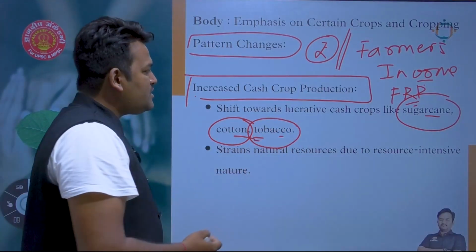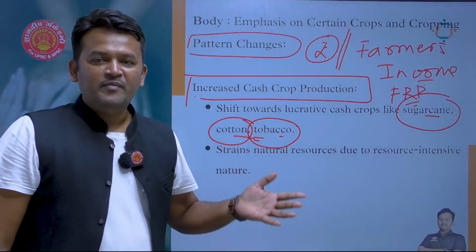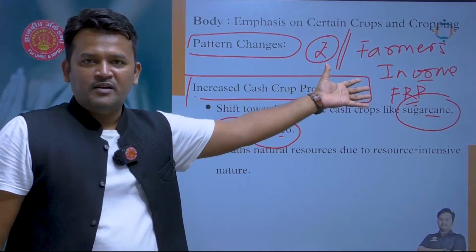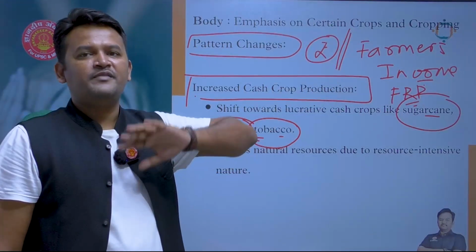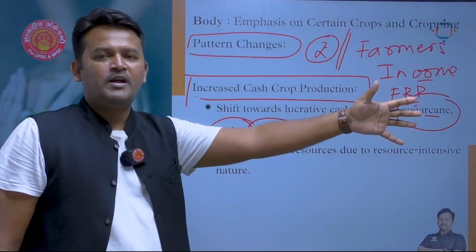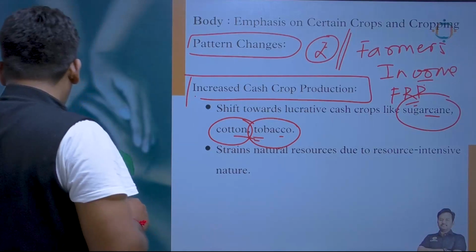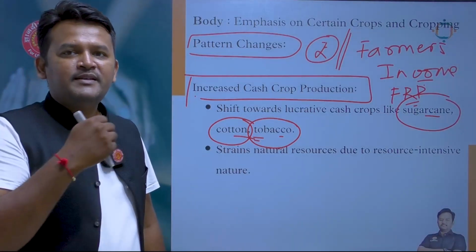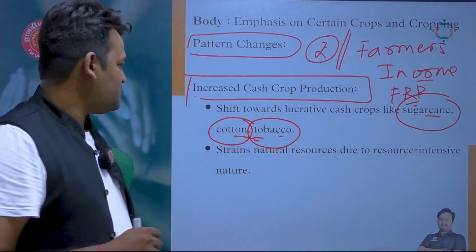So farmers are preferring these cash crops over millets, and because of the money involved in such crop production, they are shifting towards sugarcane and another crop, banana. So this money angle, this profit angle or farmer income angle, is also pressurizing changes in cropping pattern. They are influencing the cropping pattern as well.